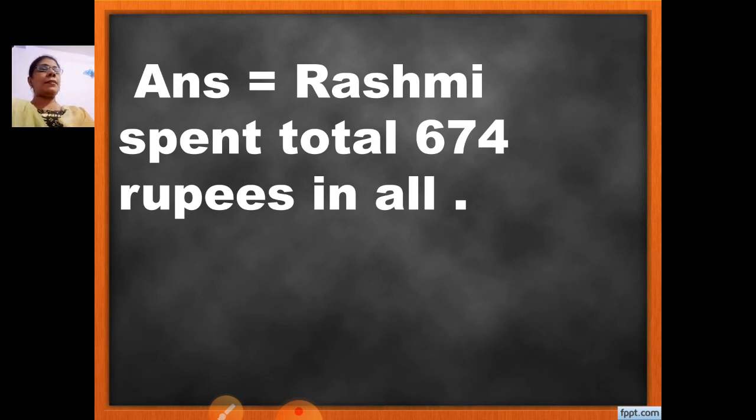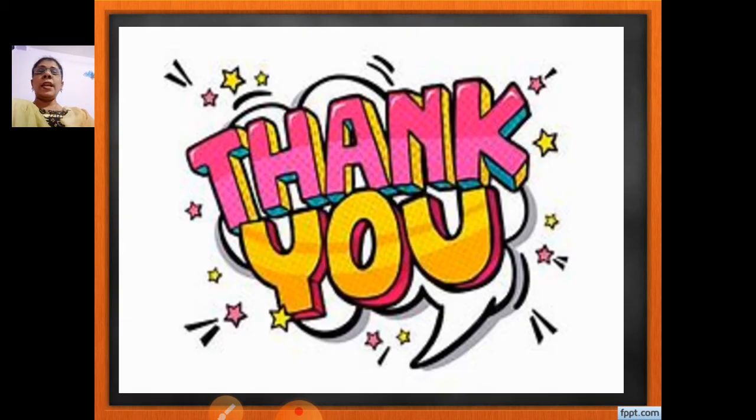Rashmi spent a total of 674 rupees in all. So with this, children, we finish our today's session of word problems. I hope you understood this session very clearly.